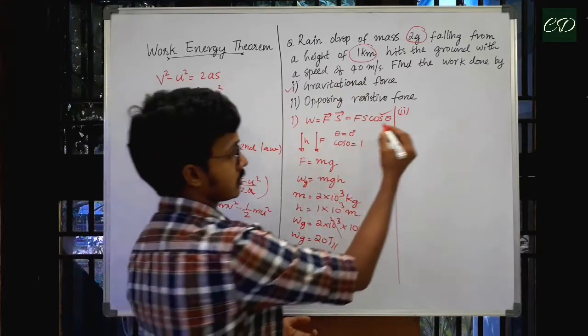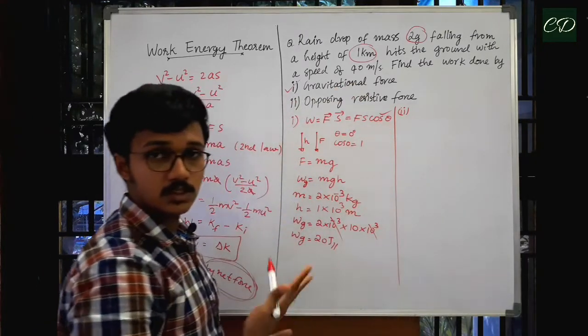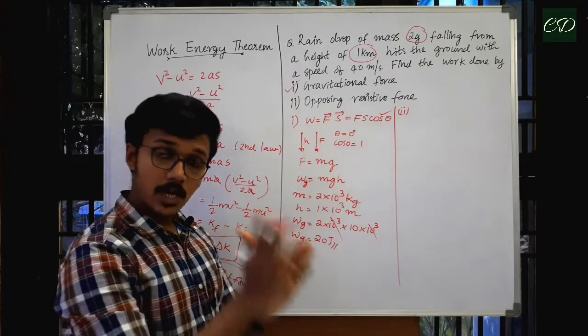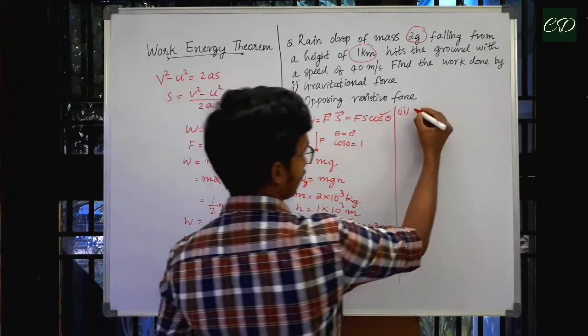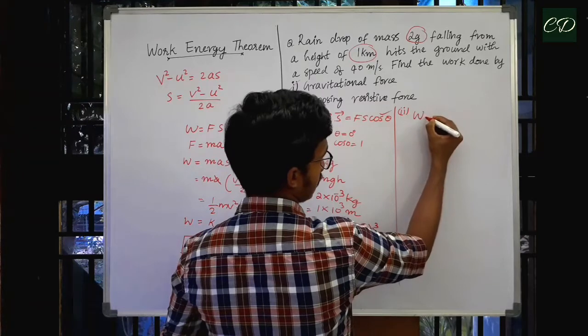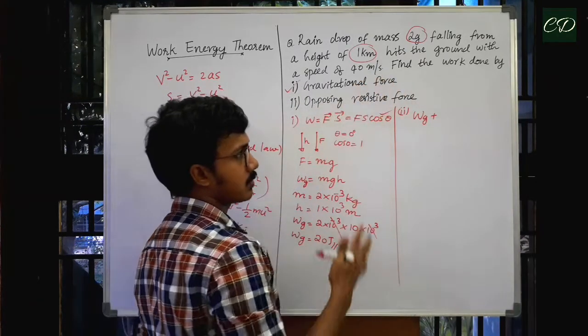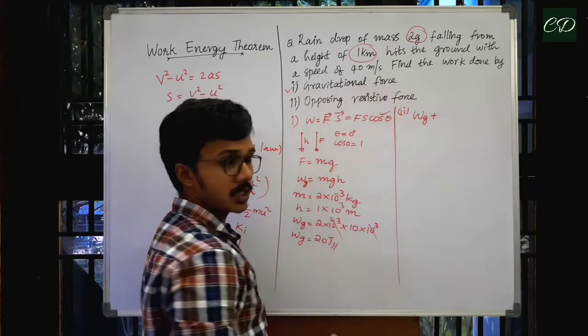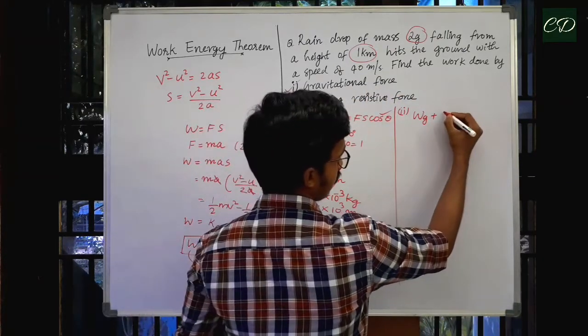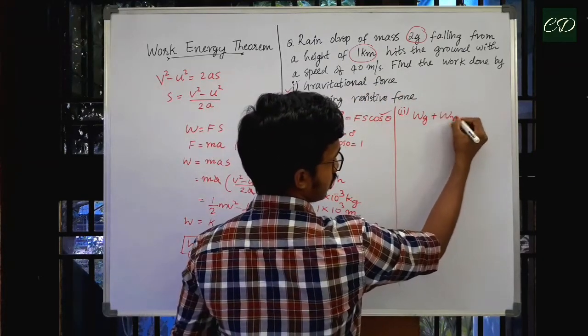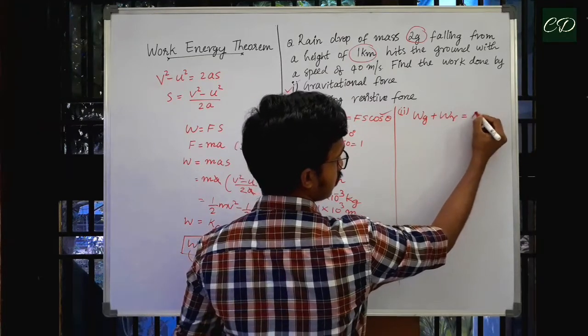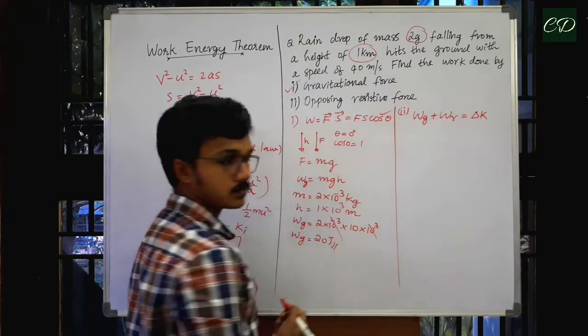So we can write like this. We have change in kinetic energy is equal to work done by net force. So I can write work done by gravitational force plus work done by opposing resistive force, let me take it WR, equal to change in kinetic energy.